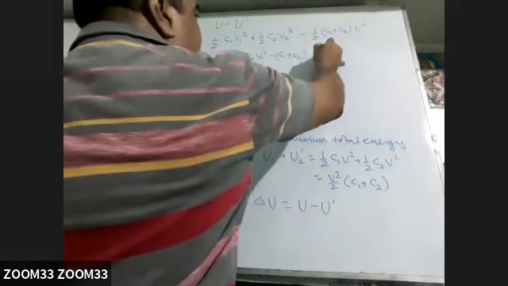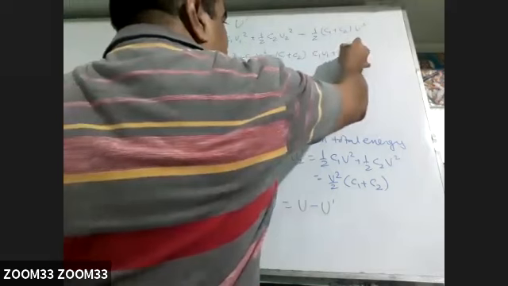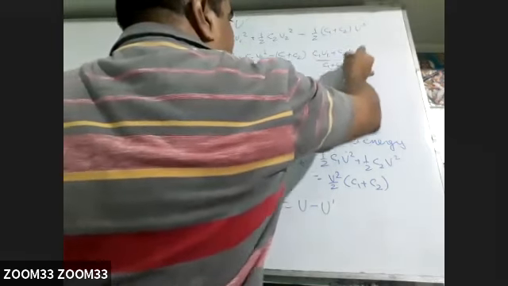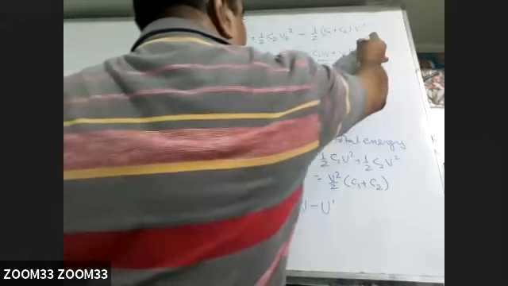In place of V, we can write C1 V1 plus C2 V2 by C1 plus C2 whole square.